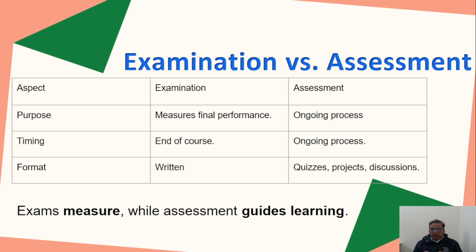Example: a university final exam is an examination, while frequent quizzes and assignments throughout the semester serve as assessment that helps students prepare better. So that is the main difference between assessment and examination. In simple words, you can see the purpose: examination measures final progress, while assessment is an ongoing process.